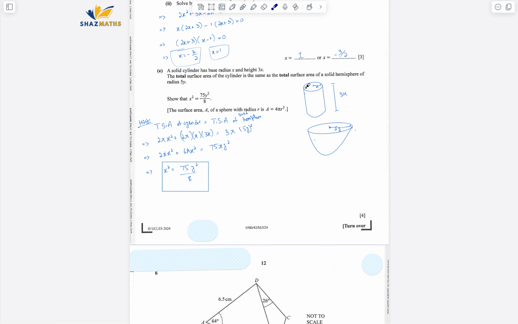So total surface area of cylinder is, it's a solid cylinder, so 2 pi r squared plus the curved surface area, that is 2 pi r h. So 2 pi x squared plus 2 pi r is x, and then h is 3x.